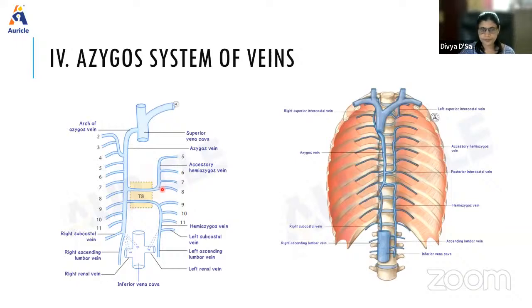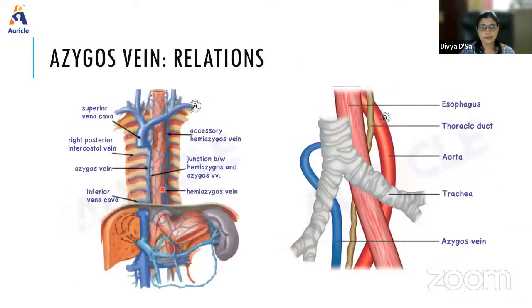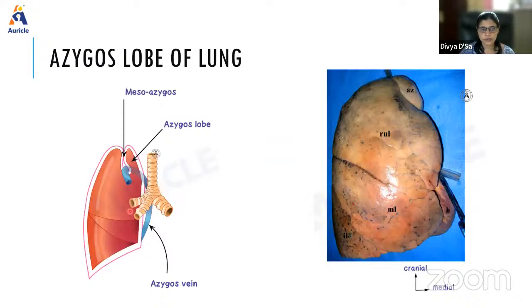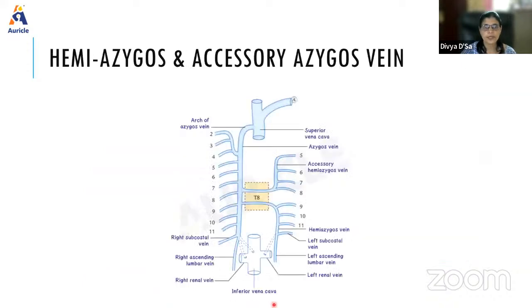Here one thing you need to know: sometimes, instead of arching over the root of the right lung, it comes over the apex and forms a groove there. Through the mesoazygous, a part of the connective tissue, it is suspended and it opens there. Because of that, the apex of the lung gets separated, forming 2 lobes. This extra lobe is known as the azygous lobe. This is a variation which we see.